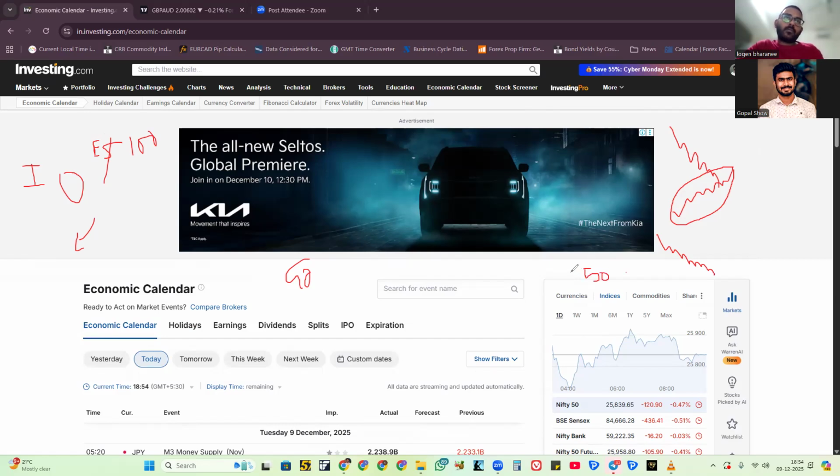Which will be good for the USA consumer, the Europe product or the yen product? Obviously the yen product, because it's cheaper.